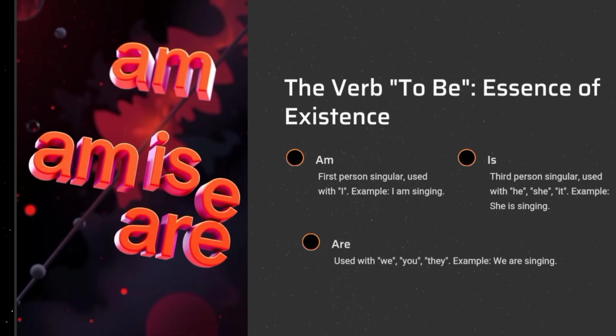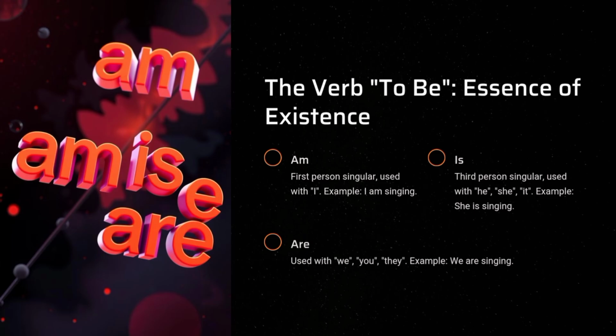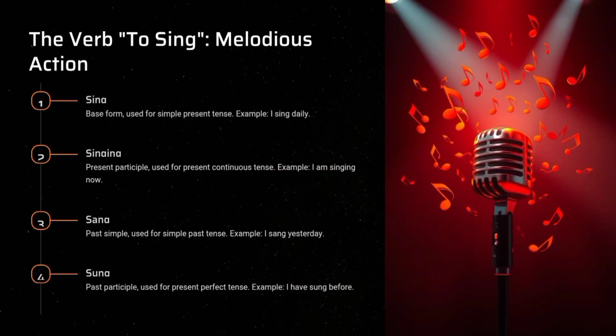The verb to be, essence of existence. Am. First person singular, used with I. Example, I am singing. Is. Third person singular, used with he, she, it. Example, she is singing. Are. Used with we, you, they. Example, we're singing.